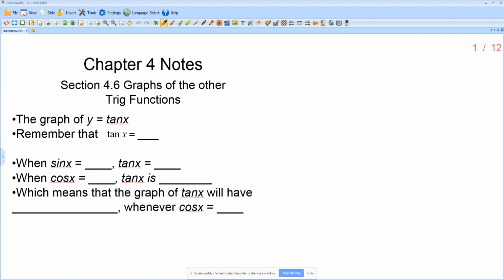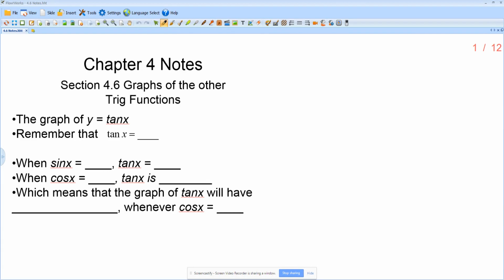All right, welcome to section 4.6. In section 4.6, we're going to be talking about all the rest of the graphs of the trig functions. So all the other four, which is sort of cool. We got two of them out of the way and now we just jump into all the rest. Because if you've mastered sine and cosine, or even if you're generally okay at sine and cosine, this isn't going to be too different.